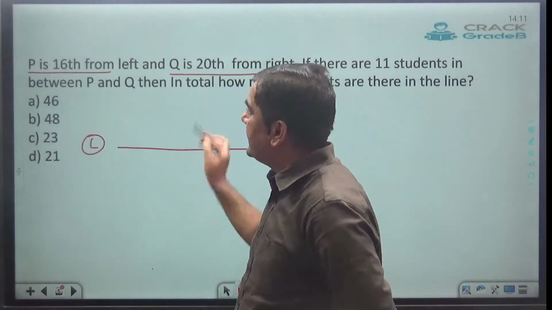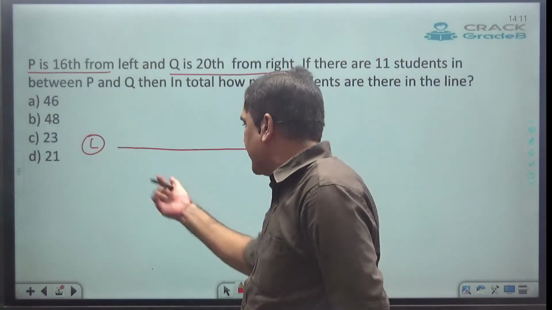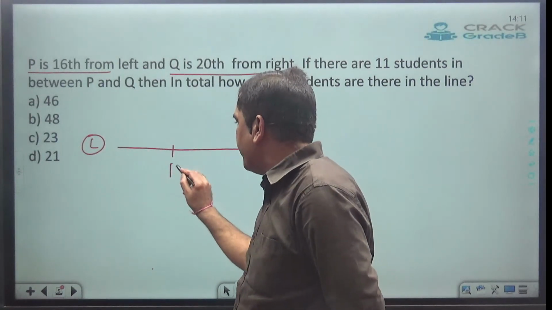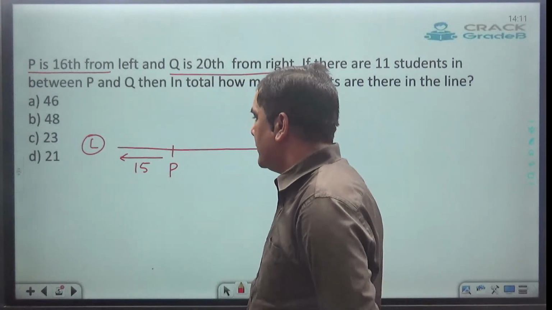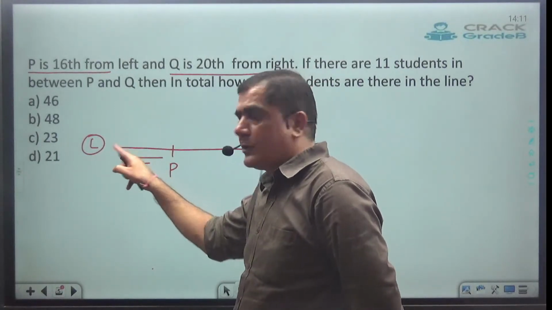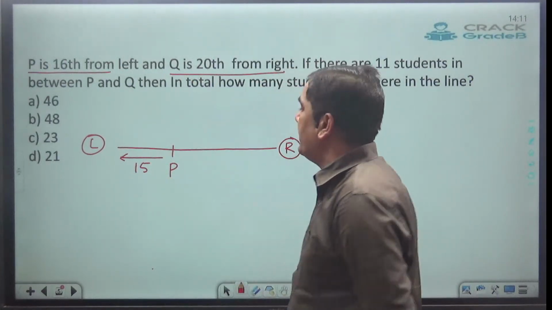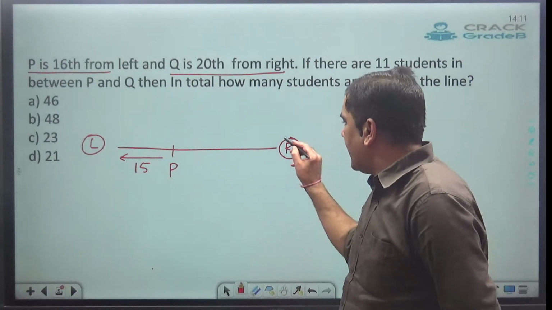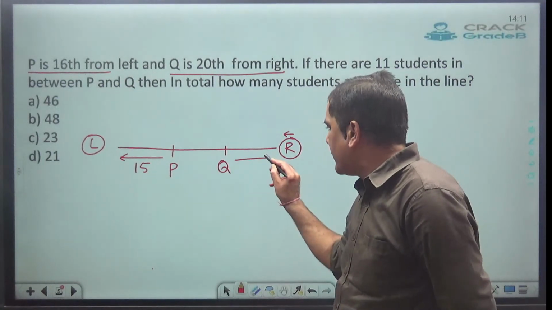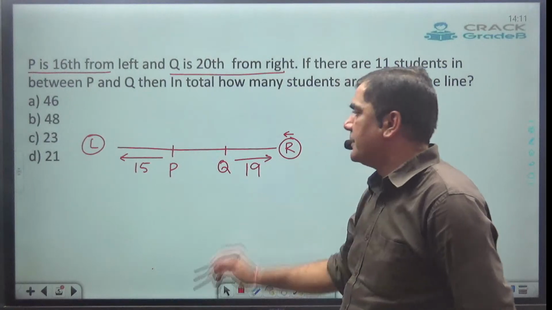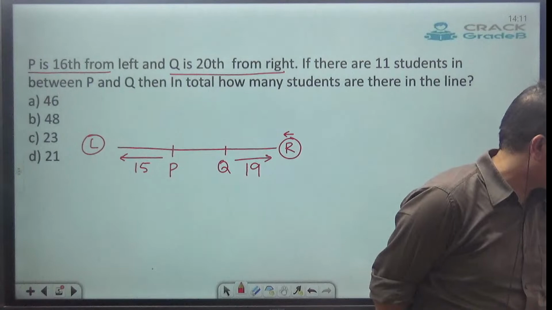Now here they are saying P is 16 from left. Means if I'm going to see from this side, P is going to be 16. Means to the left of P, there must be 15 students. So from here to this point, there must be 15 students. And Q is given to be 20th from right. Means if I'm going to see from right, Q is 20th. Means to the right of Q, there must be 19 students.